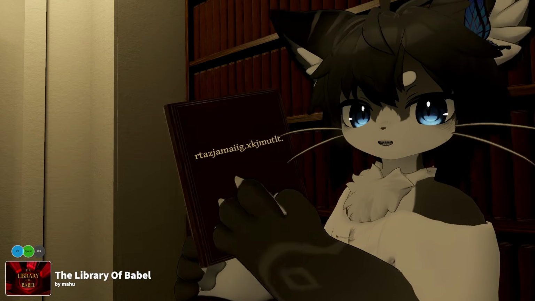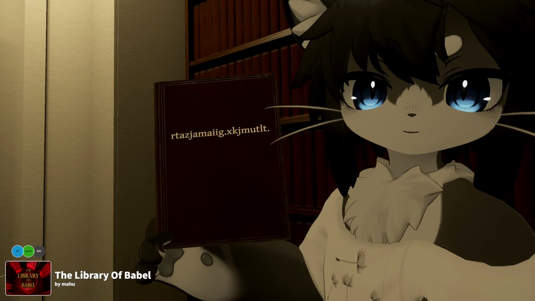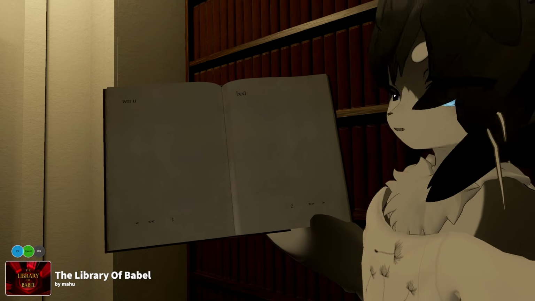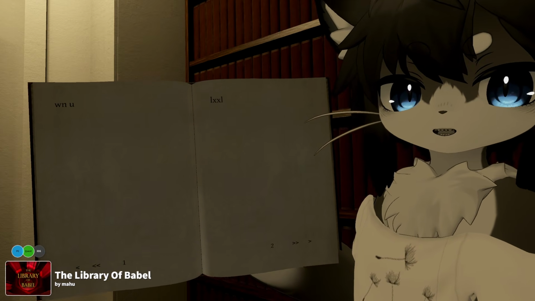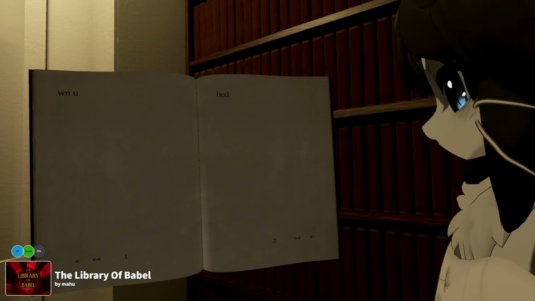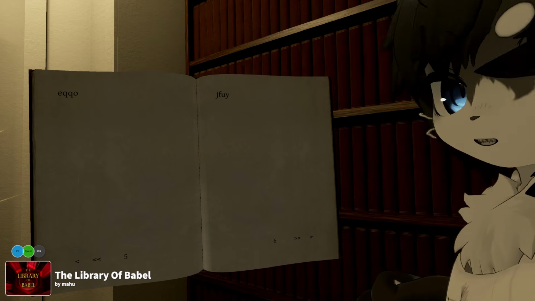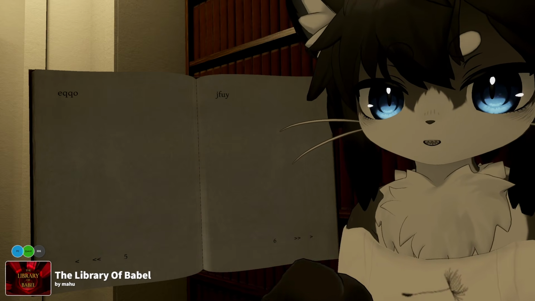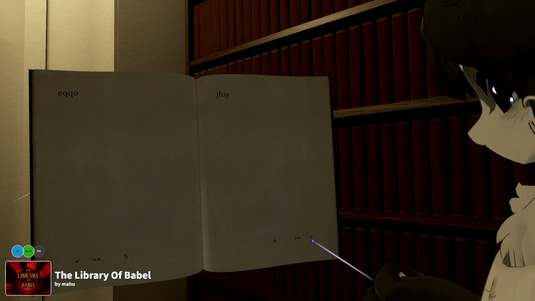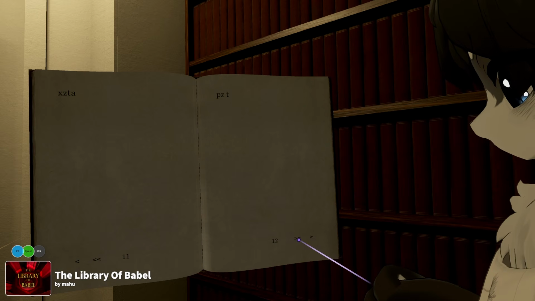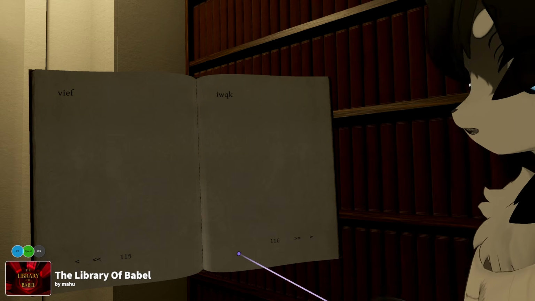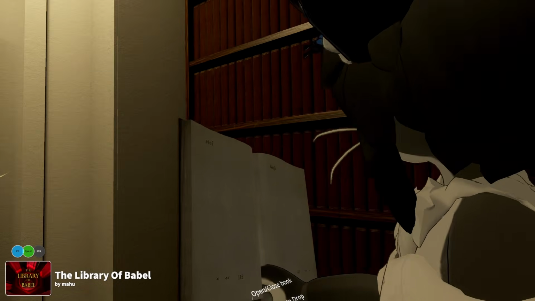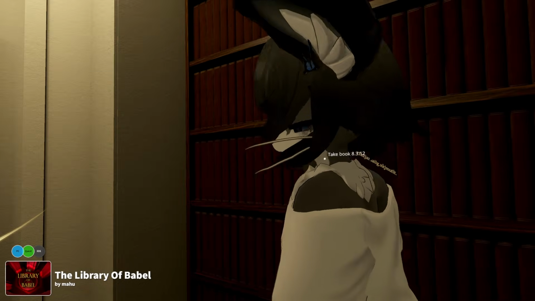And each book has a title. Looks like random letters. It also is. You can open it. And then there's, I think, about 200 pages in each book. Also a bunch of random letters for now. Maybe I should enable the UI so that you see more stuff. Boom. You can see my laser pointer. Yeah, so there's a bunch of random letters that make no sense, for now. So let's close this and leave it here.